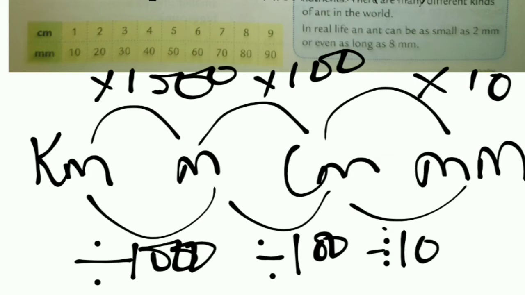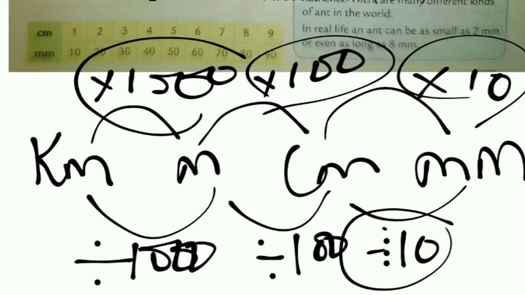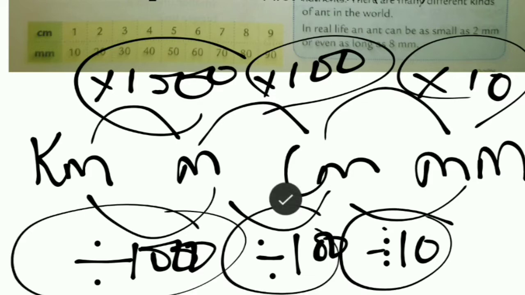When kilometer is converted to meter, we multiply by 1000. Meter converted to centimeter, multiply by 100. Centimeter converted to millimeter, multiply by 10. And the same thing we do by dividing, with the same number. Okay, 10, 100 and 1000.